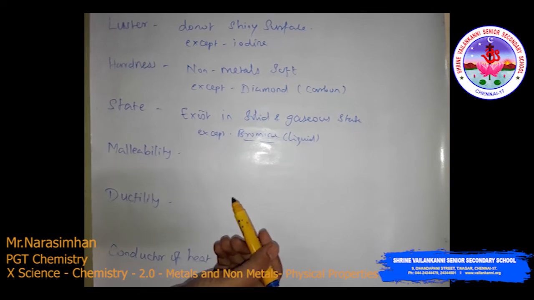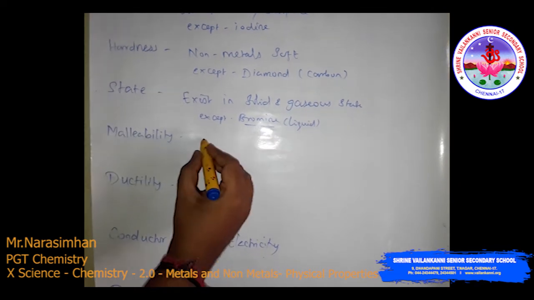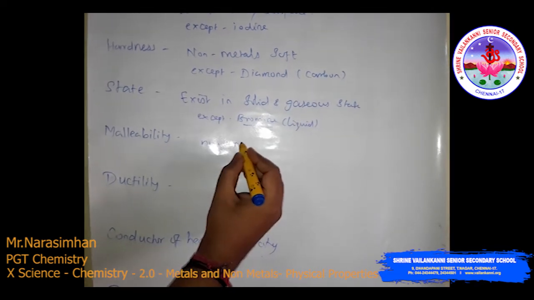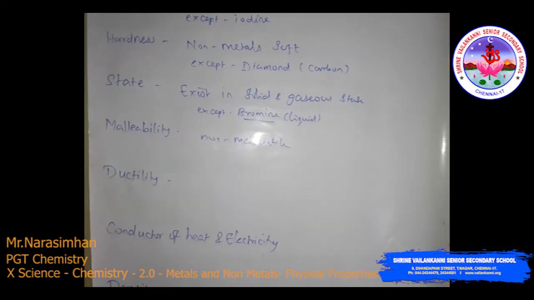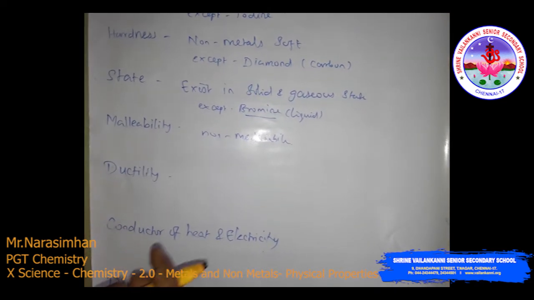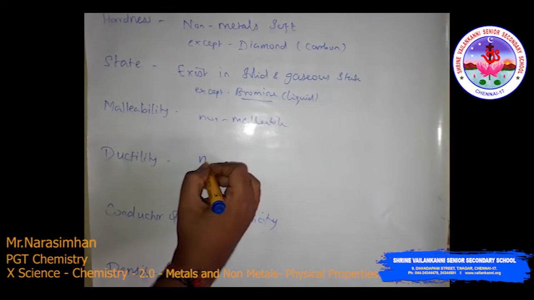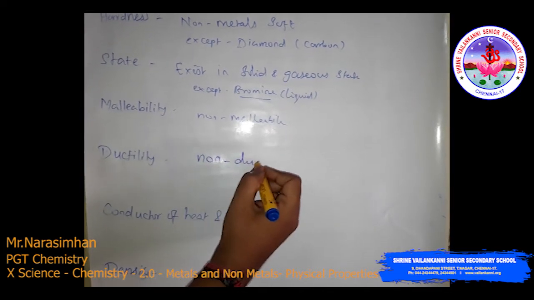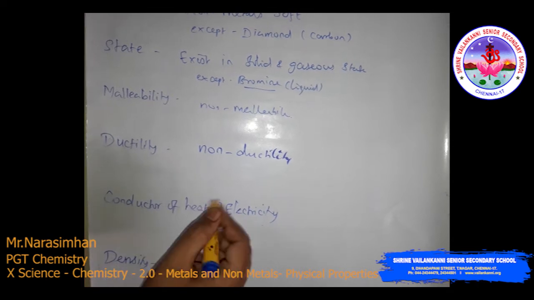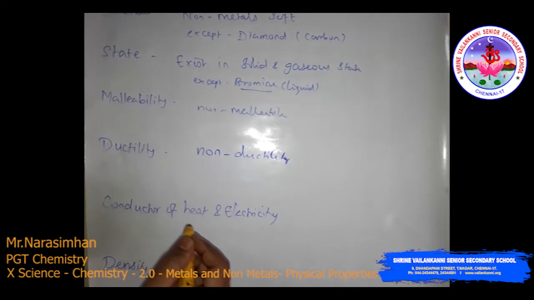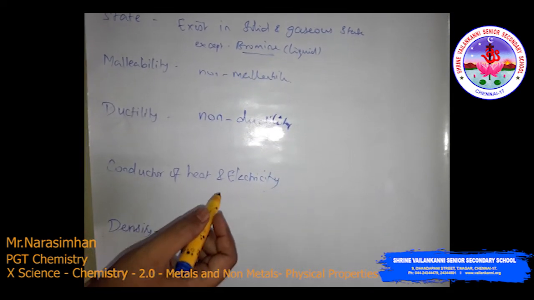Then malleability. Non-metals are non-malleable. Then ductility. Non-metals are also non-ductile. Then conductor of heat and electricity.